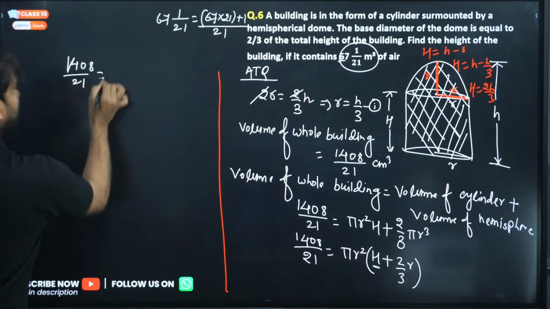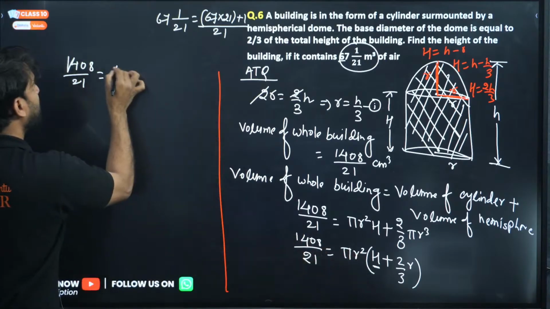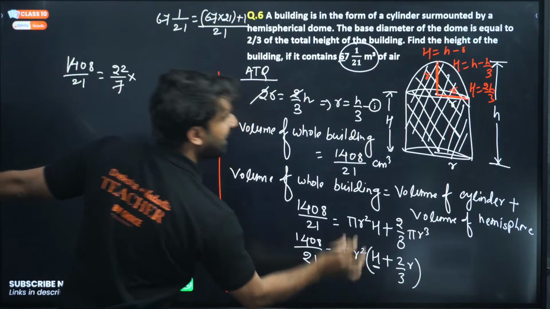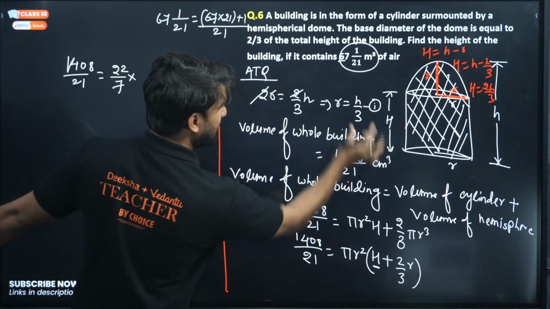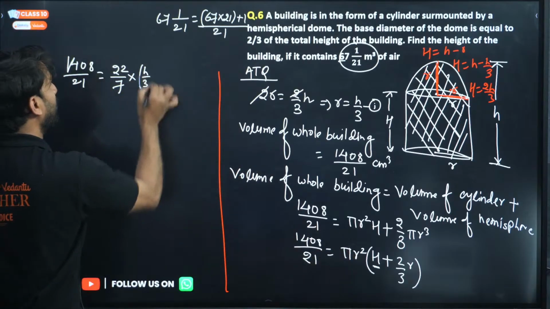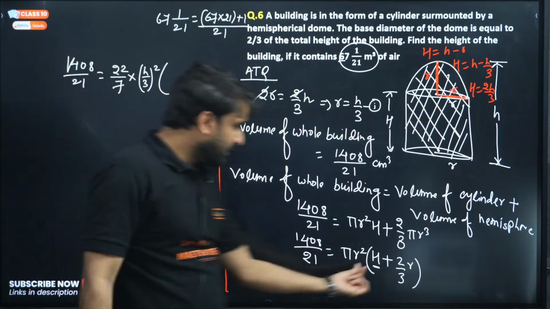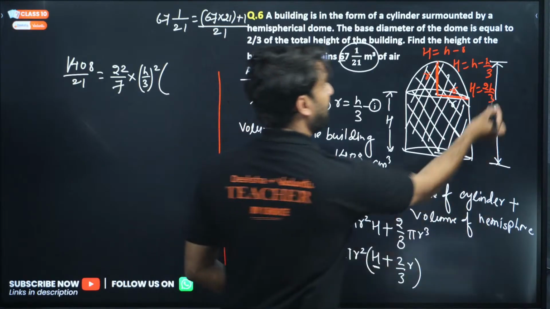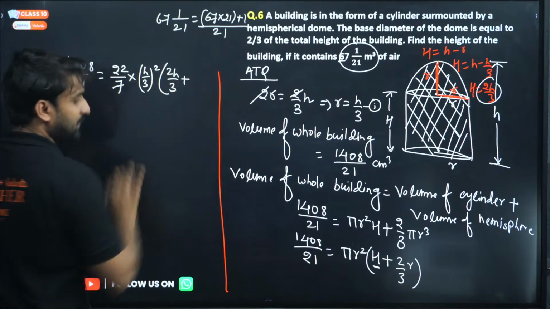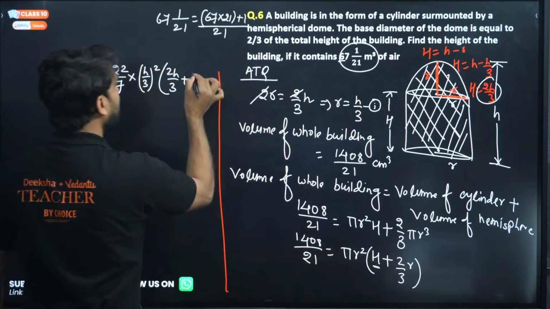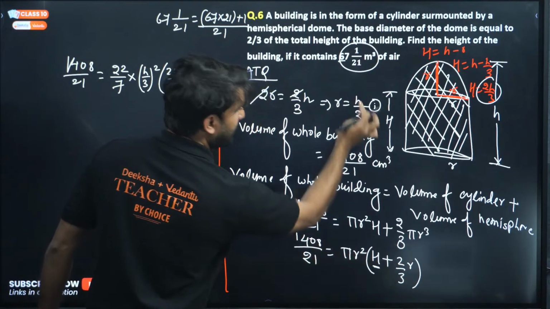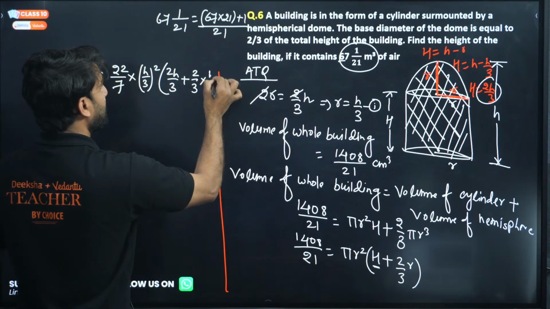Okay, so this 1408 divided by 21 is equal to pi r square. Pi can be written as 22 by 7, and radius r is basically h by 3. So this is r square, h by 3 whole square, and under bracket capital H, and capital H is 2h by 3. So this can be written as 2h by 3 plus 2 by 3 into r. R is what? h by 3.